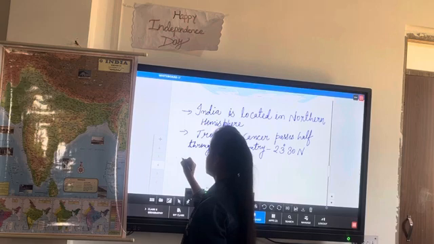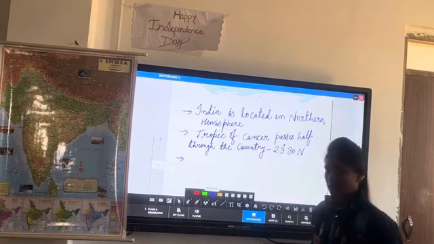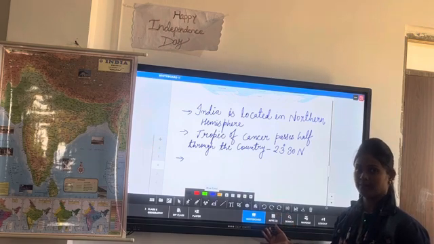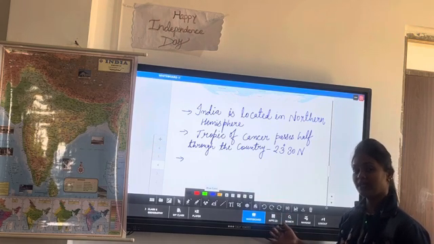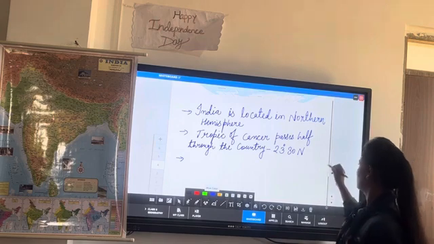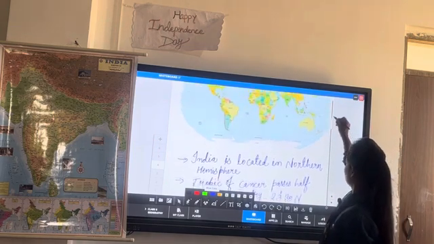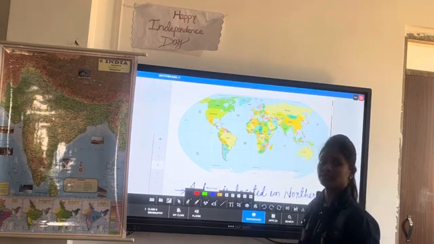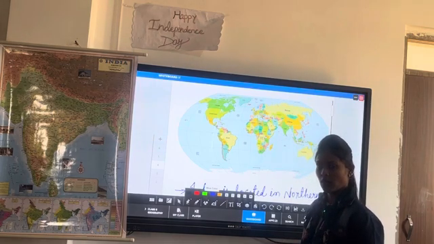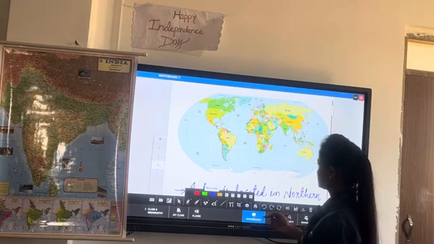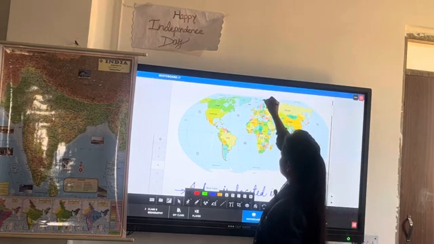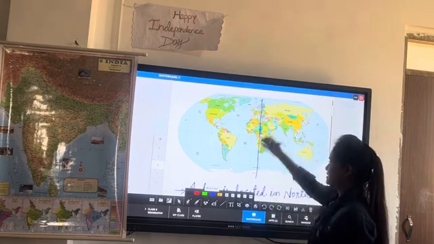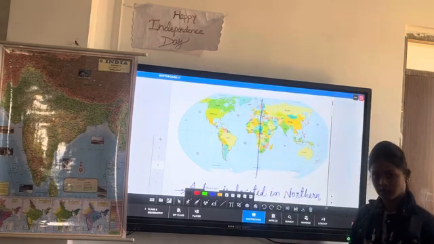Now let's discuss about the mainland of India located in the world map. Where it is located? Mainland of India is located in the world according to the longitudinal extent. Okay, according to the longitudinal extents, suppose Greenwich Prime Meridian passes from here, right?